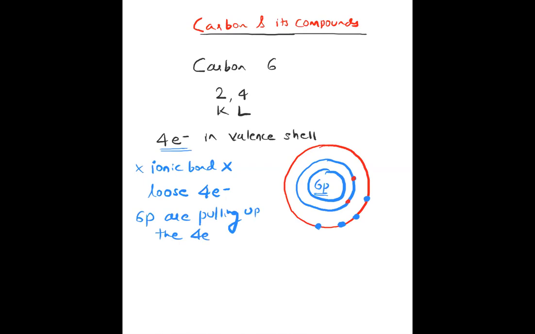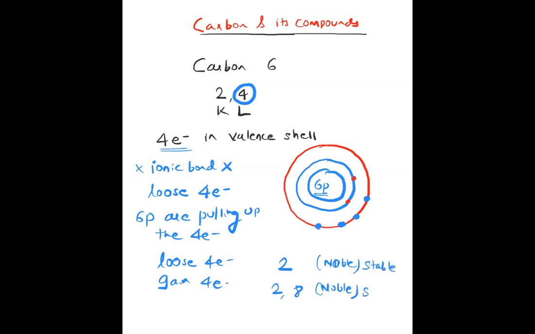So it is very difficult to lose these 4 electrons to achieve the noble gas configuration. If you want to achieve the noble gas configuration, either you have to lose the 4 electrons to form an ionic bond, or you have to gain 4 electrons. By losing the 4 electrons, the electronic configuration will become like this. By gaining the 4 electrons, it will become like this. This is a noble gas configuration, so it is a stable configuration, but that is very difficult, because a lot of energy will be required for that.